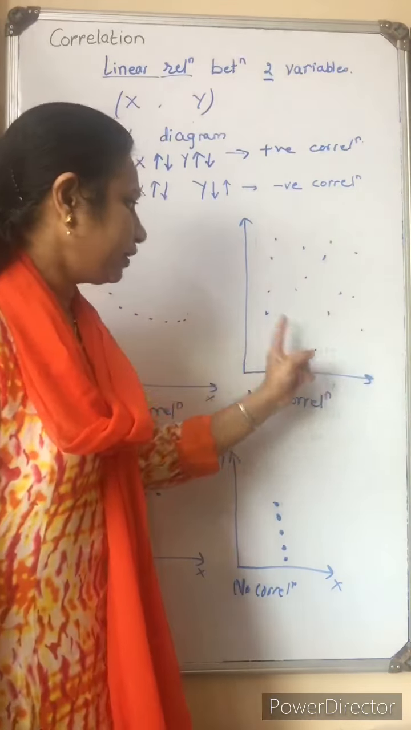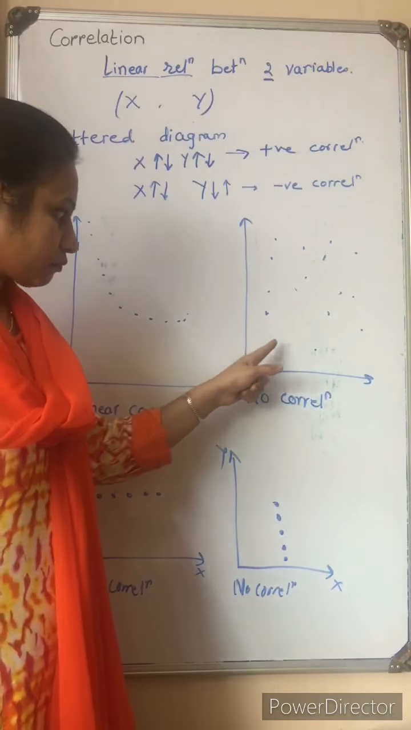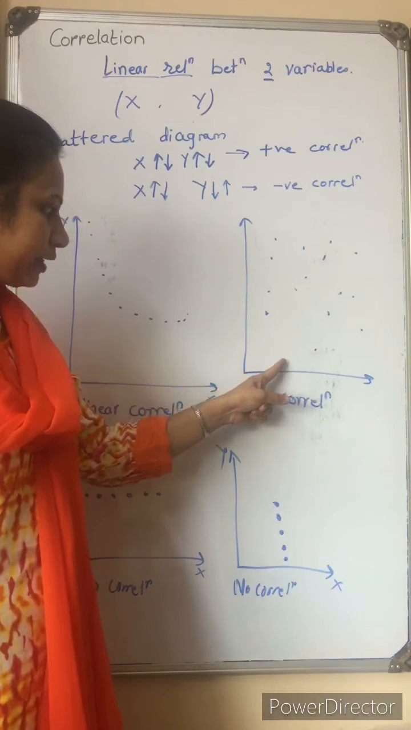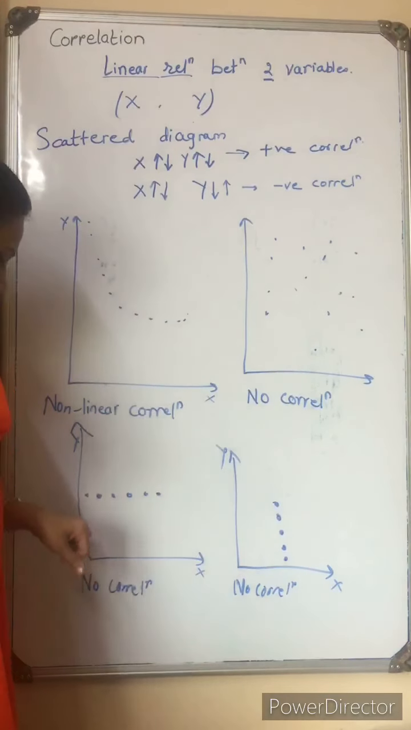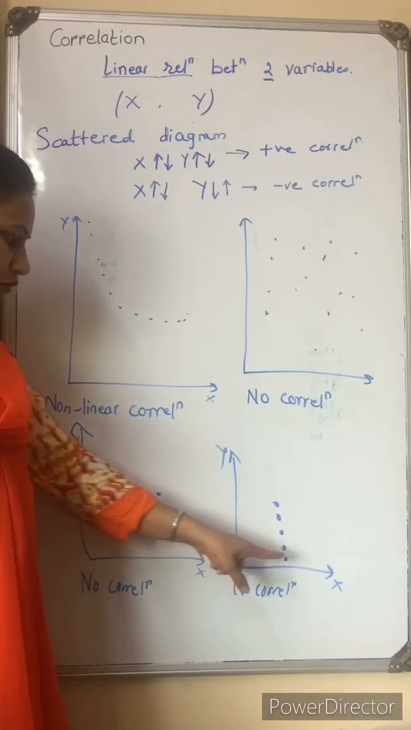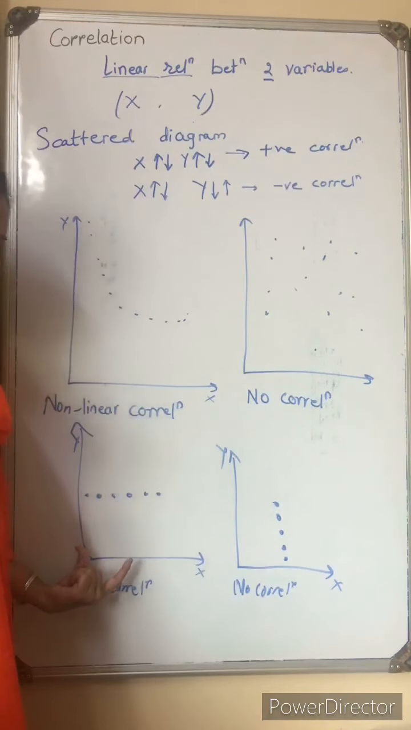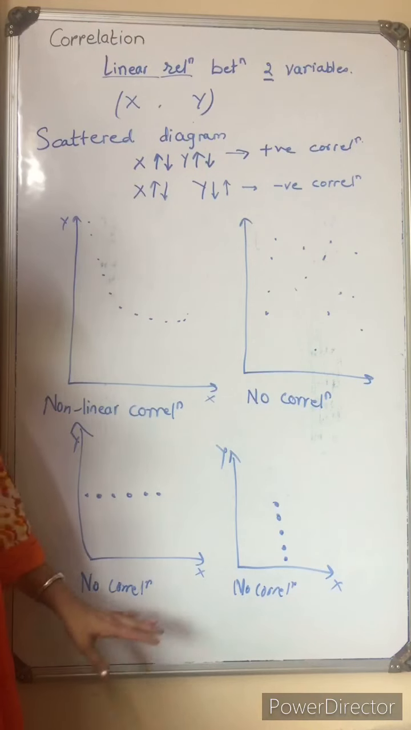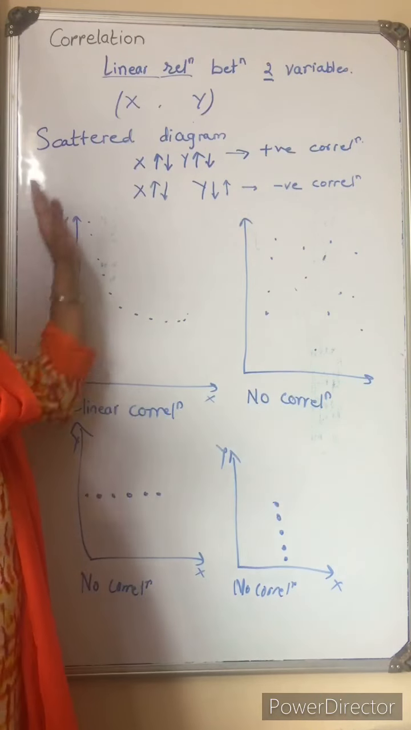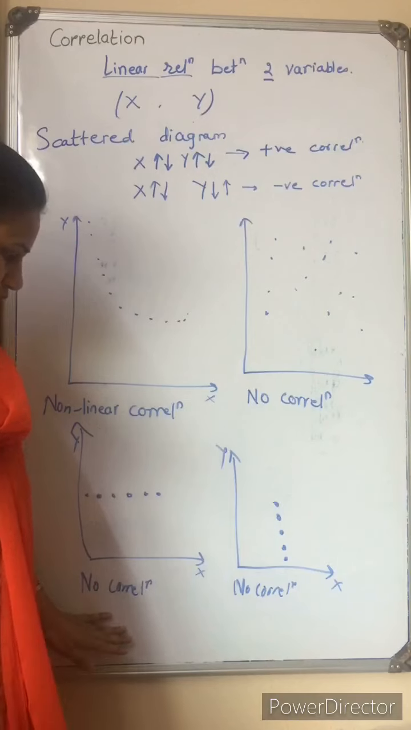There may be scatteredness of the data. Here we conclude that there is no correlation between X and Y. If one variable is constant, there is no effect on the other variable, then also we can say there is no correlation between X and Y. Okay, so this is all about scattered diagram.